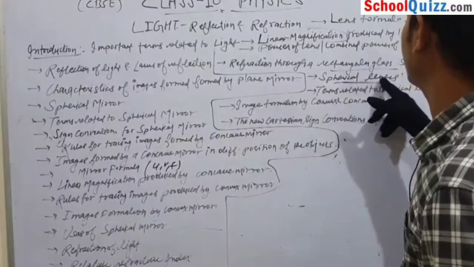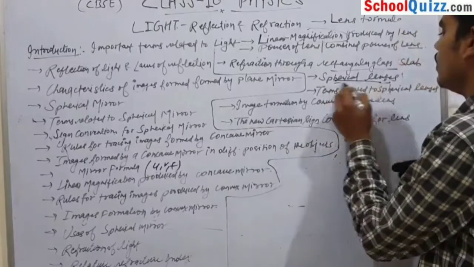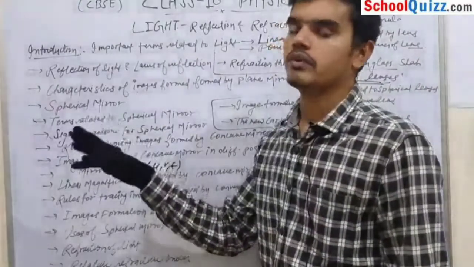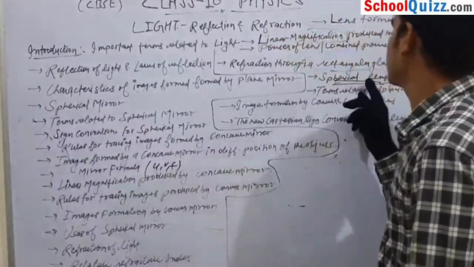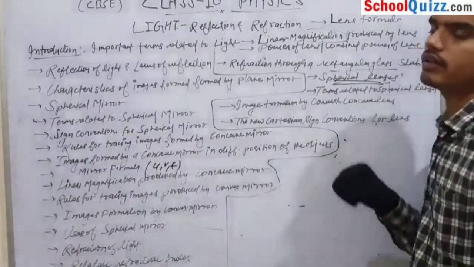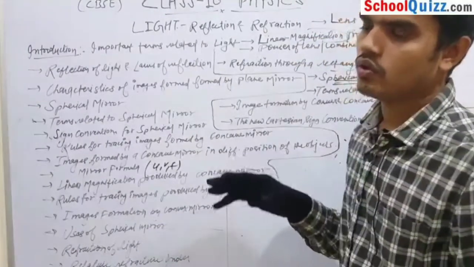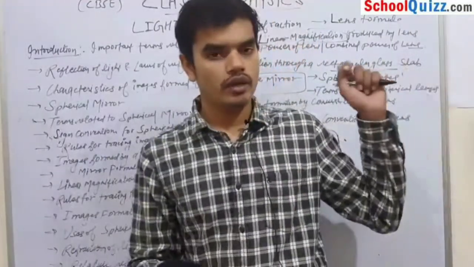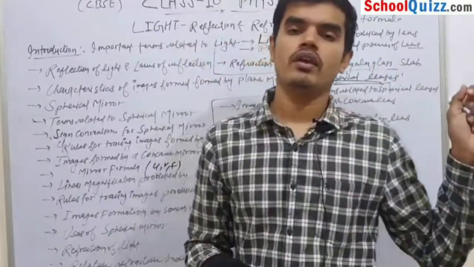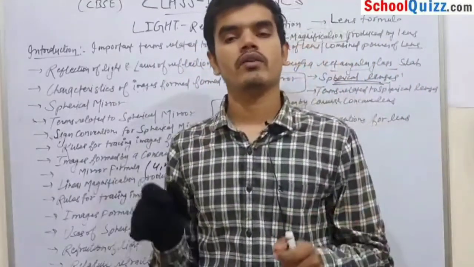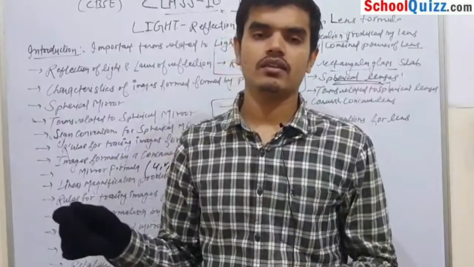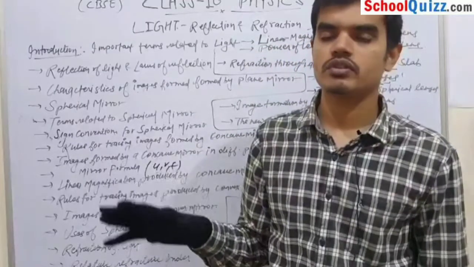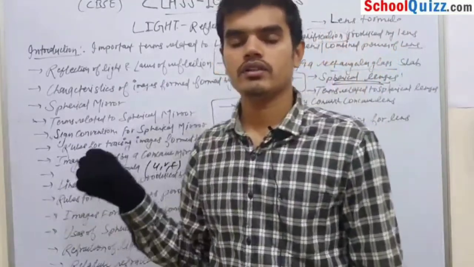Our next topic is spherical lenses. We already discussed and already know spherical mirrors. If we have spherical mirrors, then why do we need spherical lenses? What is the use of spherical lenses? Why do we study spherical lenses? There are many uses of spherical mirrors, but there are many other uses of spherical lenses also. Spherical lenses are used for making microscopes. Spherical lenses are used for our specs. So there are many more uses of spherical lenses and it is important, that's why we are discussing it.